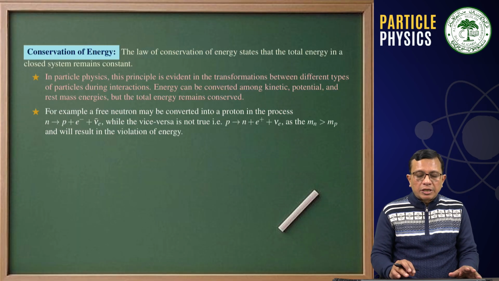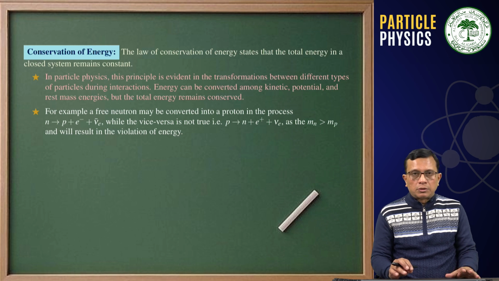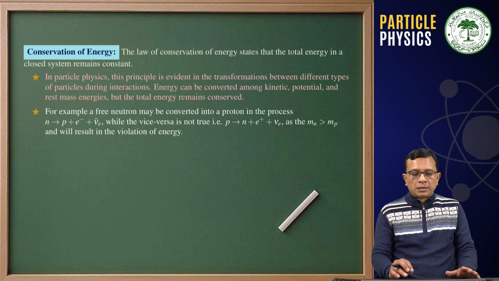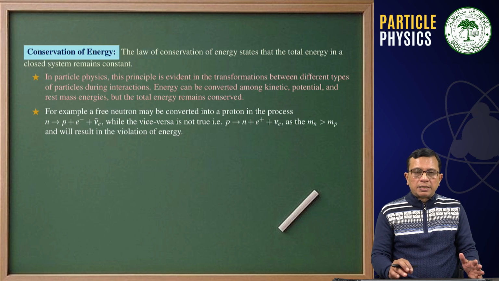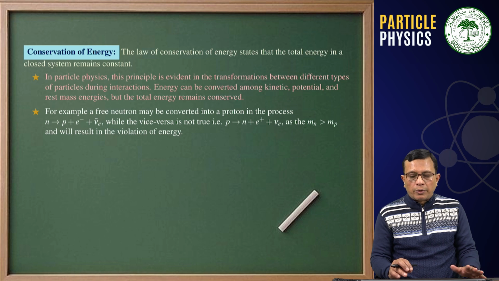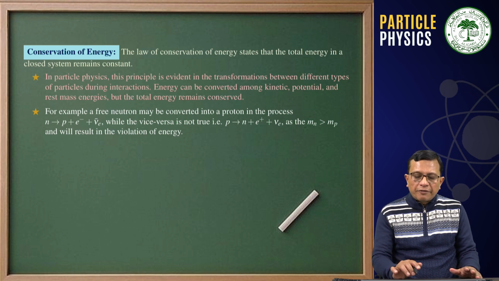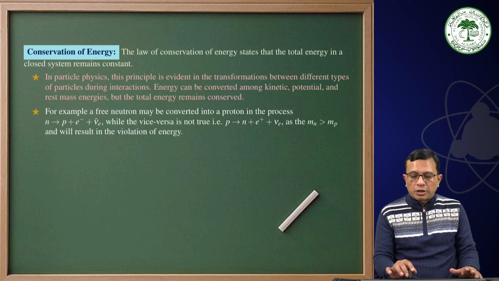Then we have conservation of energy. This has been taught to us in 7th and 8th class: the total energy, you cannot create or destroy it, it only changes from one form to another. In particle physics, the principle is evident in the transformation between different types of particles during their interactions. Energy can be converted among kinetic, potential, and rest mass energy, but the total energy remains conserved.